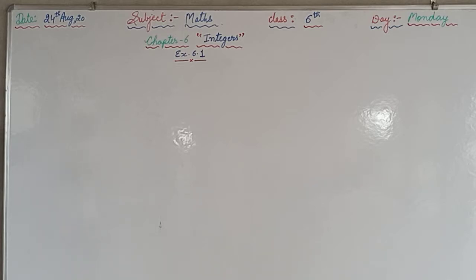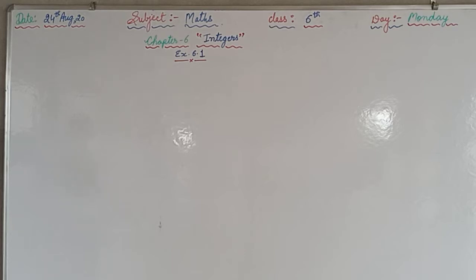Second one: following is the number line representing the temperature in degrees Celsius. Plot the name of the city against its temperature. As you can see, minus 10 degrees is written there on the number line. So at minus 10 degrees you are supposed to write whose minus 10 degrees it is, Siachen. Then at minus 2 you will write Shimla. So like this you are supposed to complete that number line, mentioning the name of the city at a particular temperature.